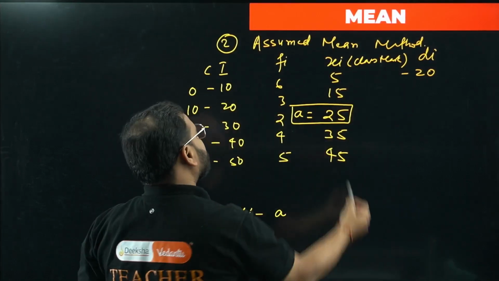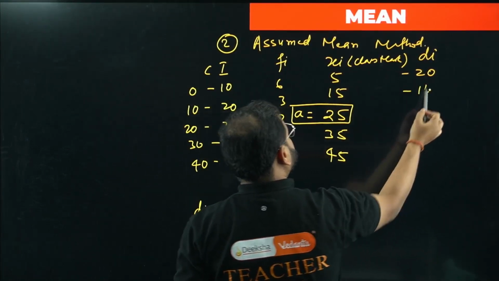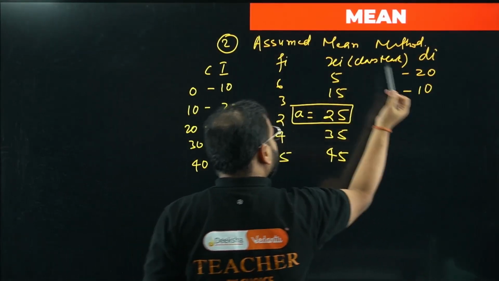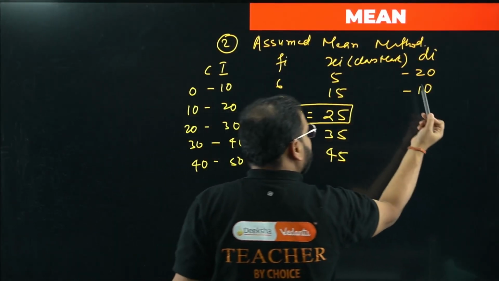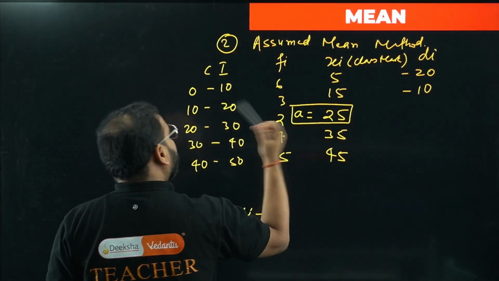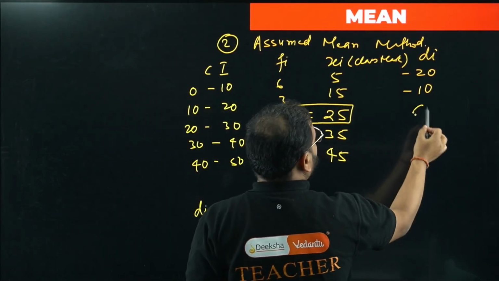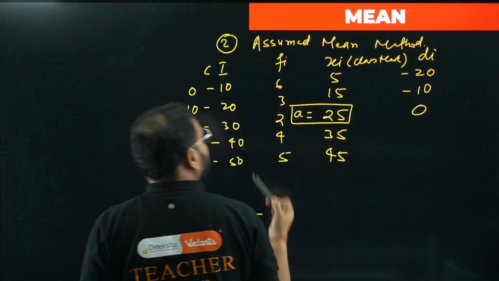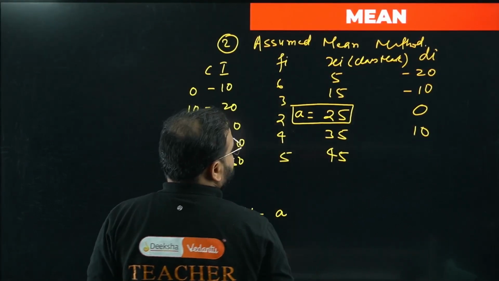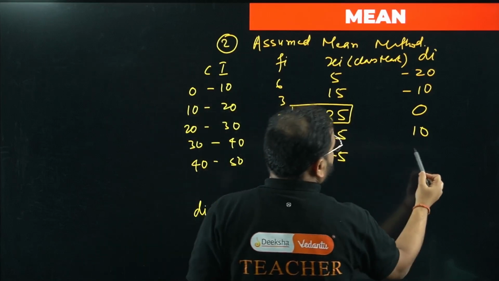Okay, same way over here, minus 10, because we are doing xi, right? So x1 minus a is minus 20, x2 minus a is minus 10, 15 minus 25, x3 is 25 and a is 25, means 0, x4 is 35 minus 25, so 10, x5 is what, bacha? 45 minus 25 is 20, sir.